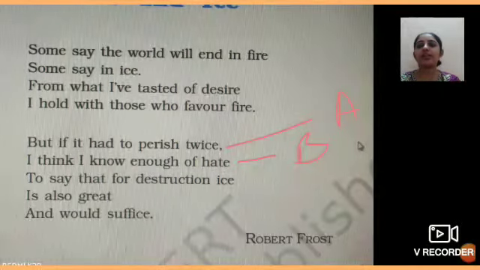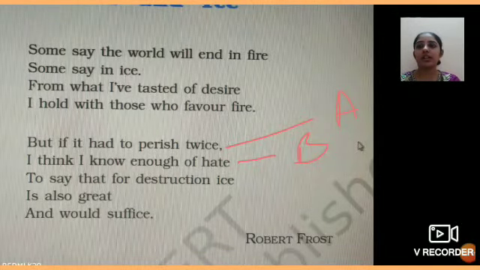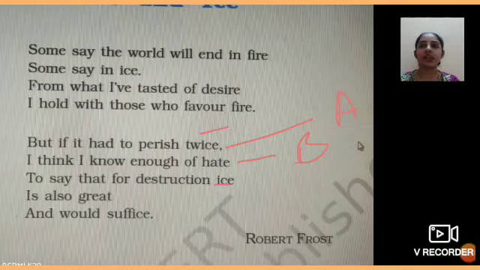To say that for destruction ice. Now twice and ice, they both are rhyming. C, E letter भी same है, sound भी same है, twice, ice. So first line को हमने name दिया था A, इसको भी हम A दे देंगे because the sound is same, they are rhyming. Then the fourth line is also great.